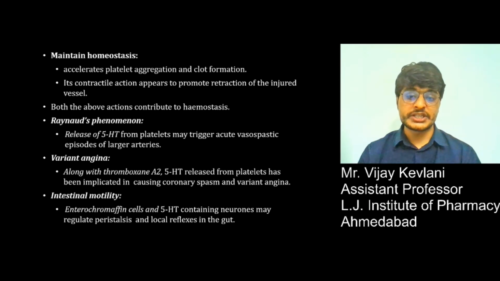Next is variant angina. Along with thromboxane A2, 5-HT released from platelets has been implicated in causing coronary spasm and variant angina. Intestinal motility: enterochromaffin cells and 5-HT containing neurons may regulate peristalsis and local reflexes in the gut.